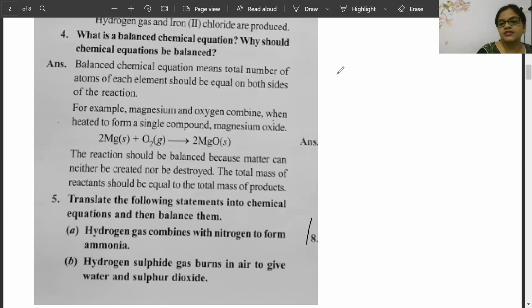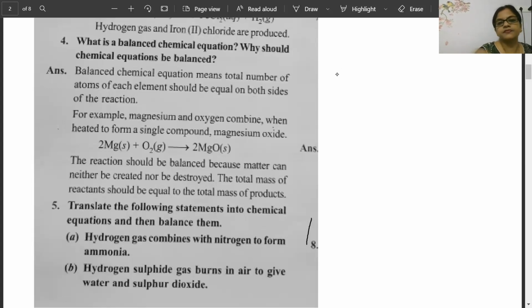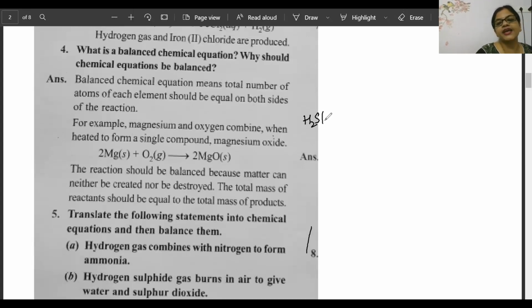Now I'm writing the correct answer. So H2S gas, when it reacts with oxygen, will give water molecules plus sulfur dioxide gas. Okay, now we have to balance. Hydrogen here is 2, hydrogen there is 2. So we have to balance here, put 2 here. Now it will become 2. Oxygen is 6 here, oxygen is 6. Now it is balanced. Sulfur here is 1, so SO2 will be there.